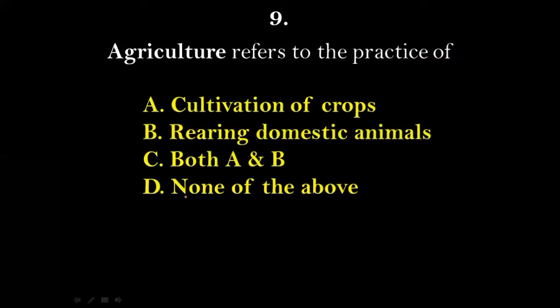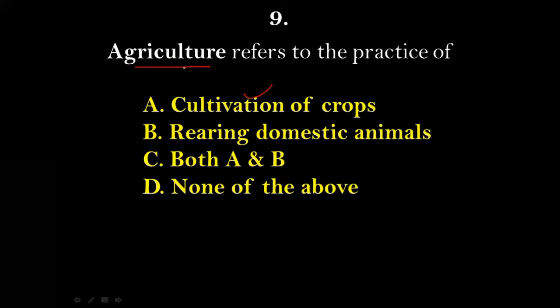Question number 9. Agriculture refers to the practice of cultivation of crops, rearing domestic animals, both A and B, none of the above. Now we should not get confused. When we talk about agriculture, we often think about cultivation of crops alone.